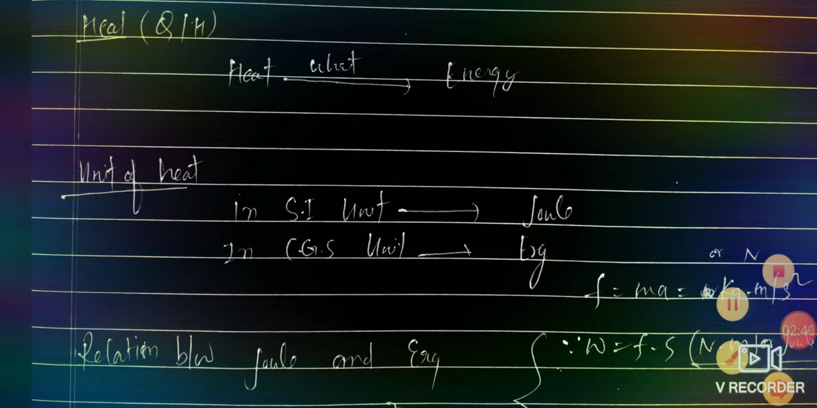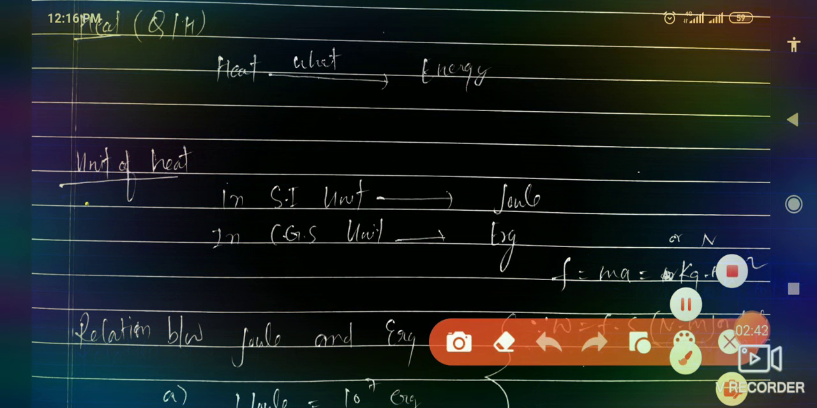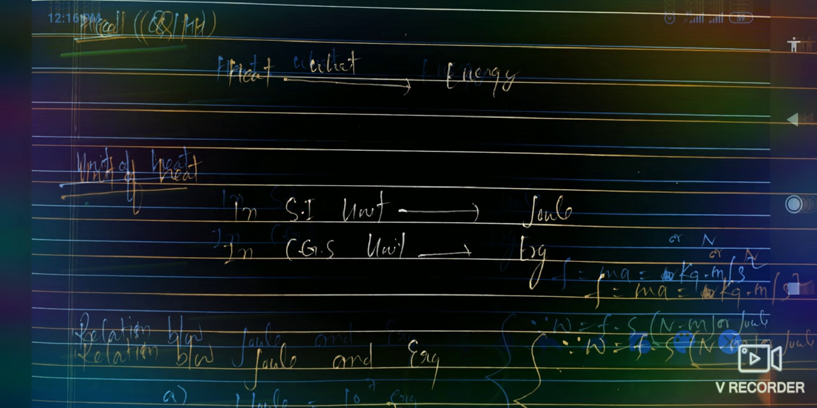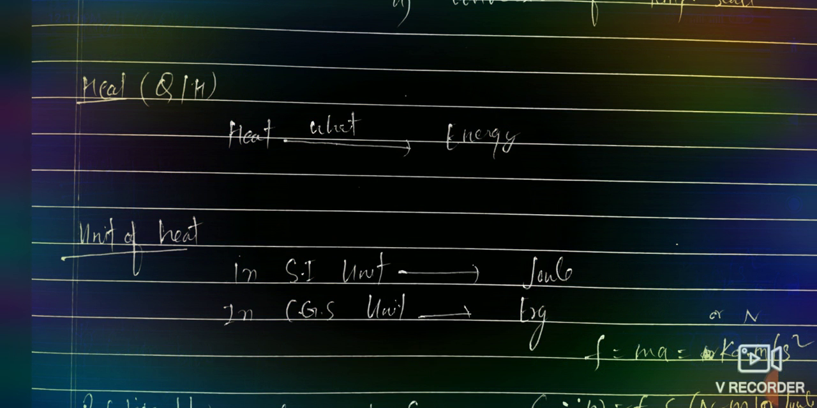If we want to define heat in a single phrase, we can say it is nothing but a kind of energy which gives us the idea of the hotness of any object. Since heat is a kind of energy, we can easily say the unit of energy and the unit of heat are almost equivalent.